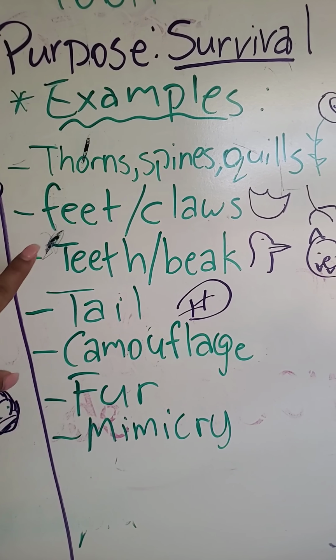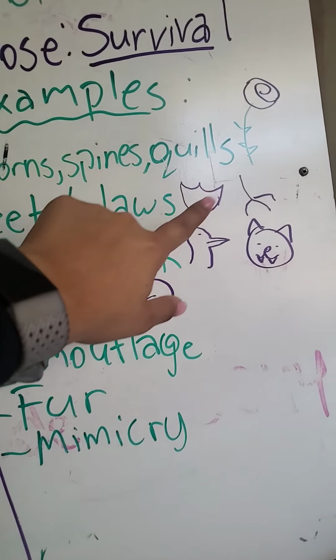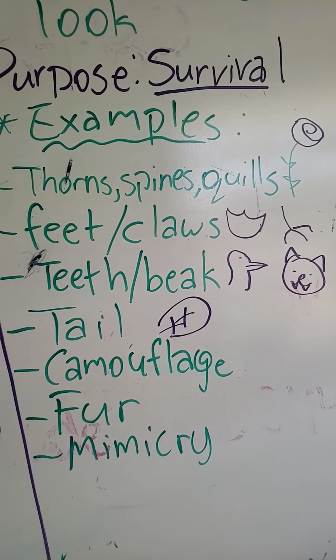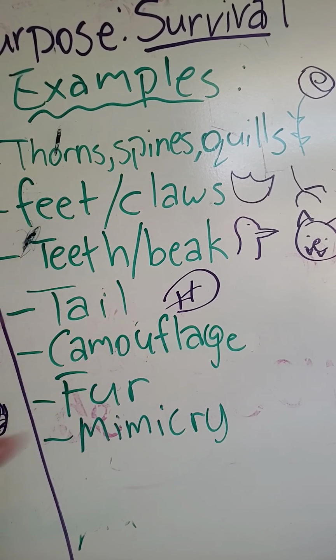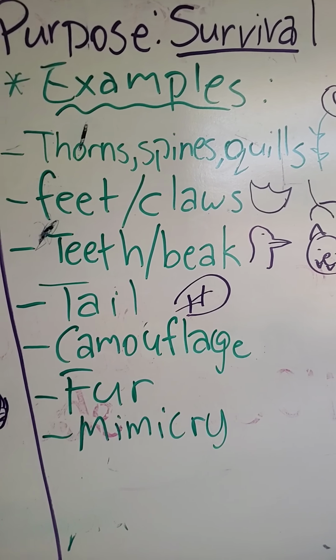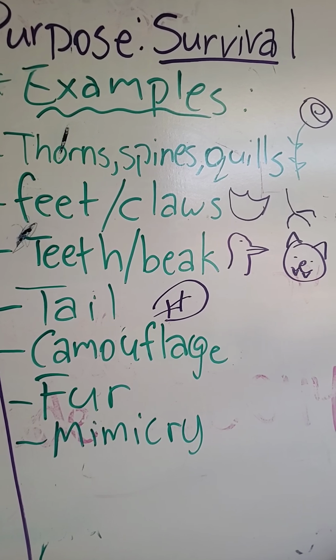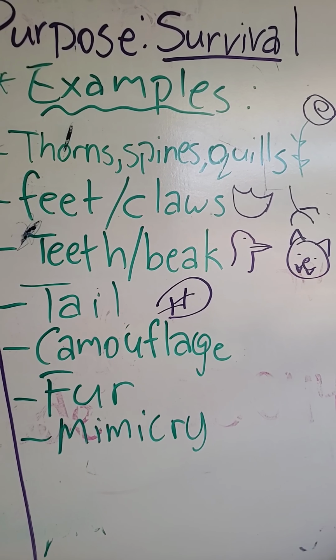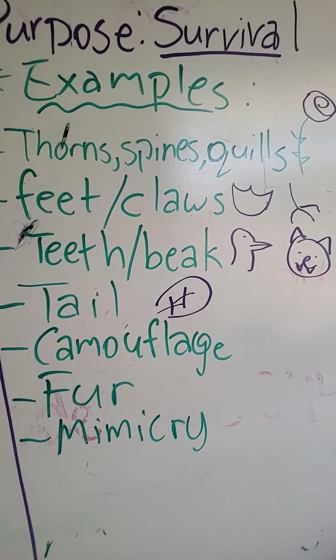Another adaptation that is structural can be feet. Think webbed feet. Webbed feet allow animals to swim. There's also claws. Now, not only birds have claws, although they are one of the main animals that has claws, other animals have claws as well. That's what we call nails on animals.